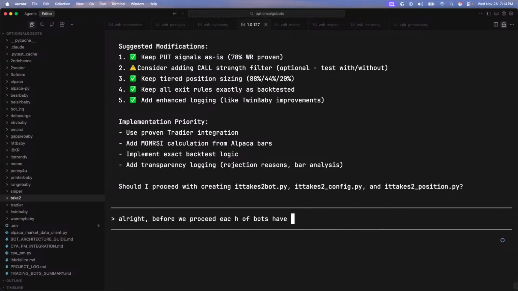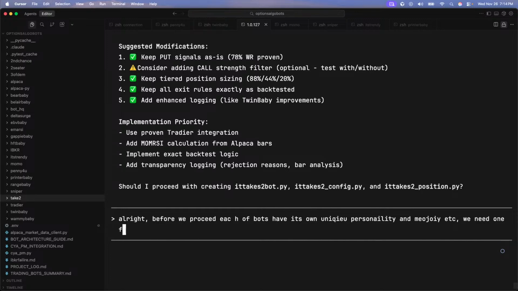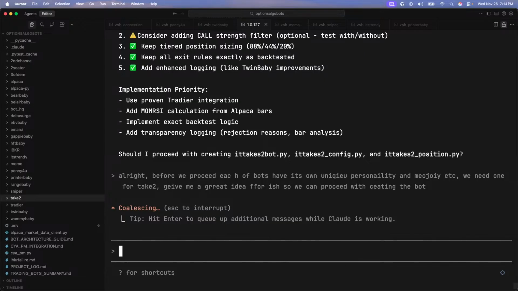Each of our bots has its own unique personality and emojis, etc. We need one for take two. Give me a great idea for this so we can proceed with creating the bot. I got to think of an idea too, because it may think of something kind of lame. If y'all have any ideas on what we should name this bot, what kind of characteristics this bot should take, let me know, and then maybe I'll use that too.